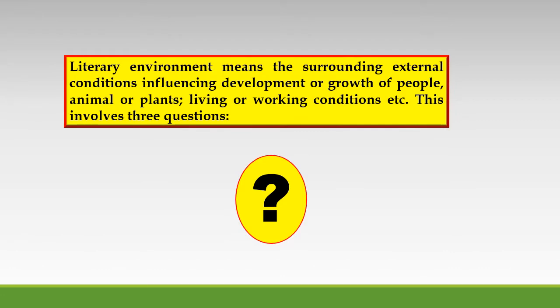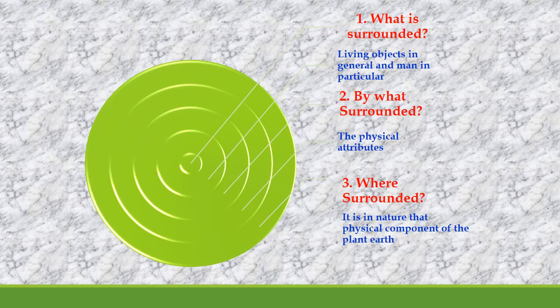While performing these three principal functions, literally environment means the surroundings, the external conditions influencing the development or growth of people, animals or plants, living or working conditions, etc. This involves three questions. Question number 1: what is surrounded? The answer to this question is living objects in general and man in particular.